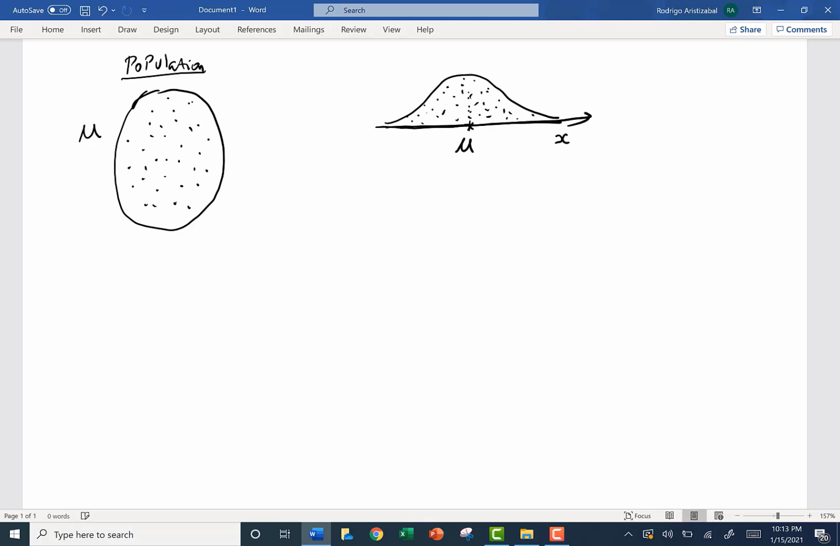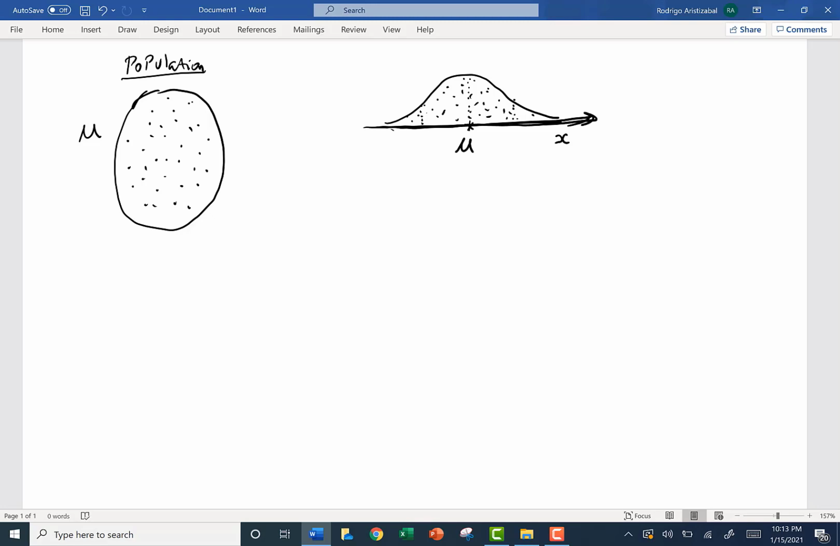Remember, here are all men that have exactly 5'10". Here, all men that have 6 feet. Here, all men that have 4 feet, and so on. Over this number line, we have the entire population already organized.